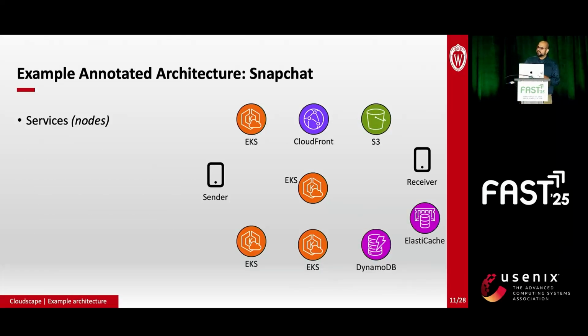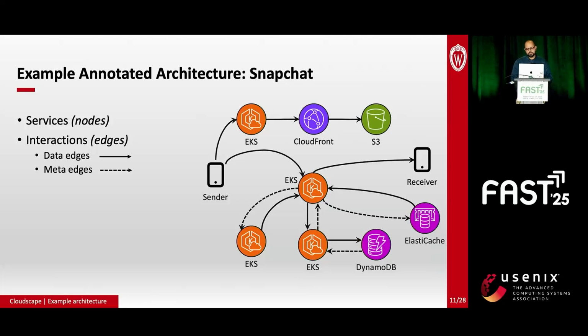As I said, architectures in Cloudscape are encoded as graphs. The nodes of the graph are the AWS services used and also any other entities in the system, like the user mobile phone. Interactions between services are captured as edges. We also distinguish between interactions that carry data and those that merely act as a request trigger or an acknowledgement response.